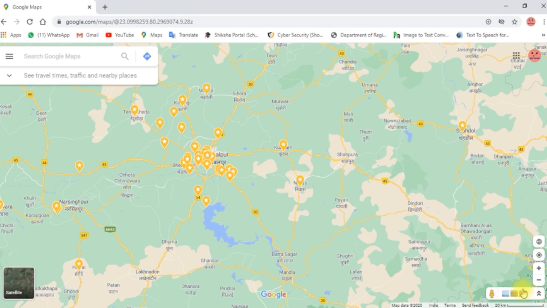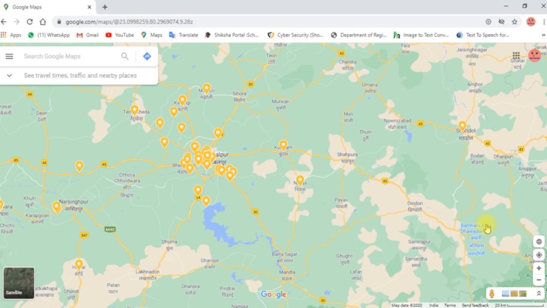Next, it also provides the facility to upload photos related to a particular place, so that whenever any user searches for a place, he or she can get the images also.